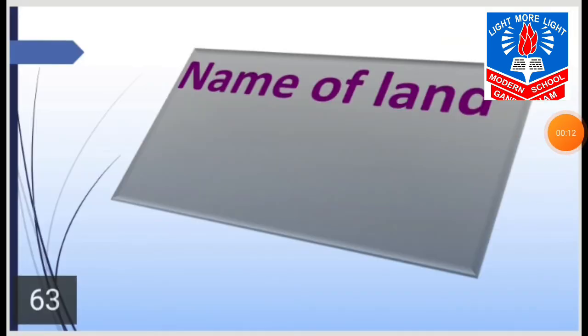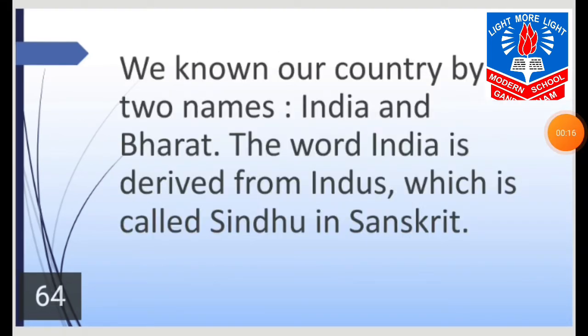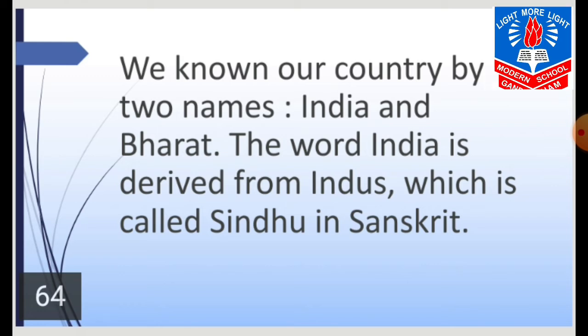Let us move to the next topic, that is name of land. We know our country by two names, India and Bharat. The word India is derived from Indus, which is called Sindhu in Sanskrit. Derived means to get something, किसी से कुछ प्राप्त करना. The word India is derived from Indus, which is called Sindhu in Sanskrit.